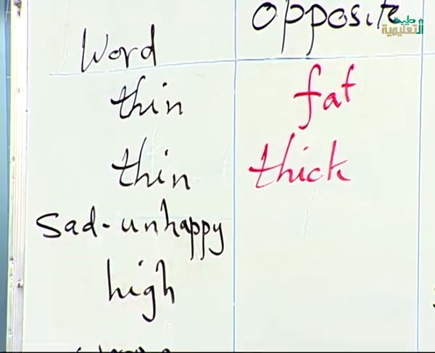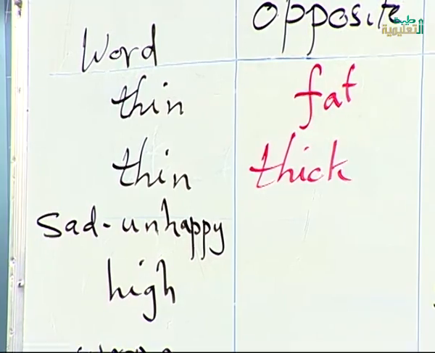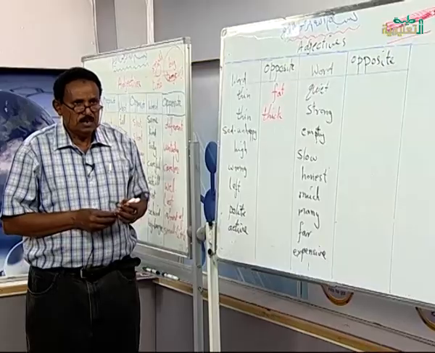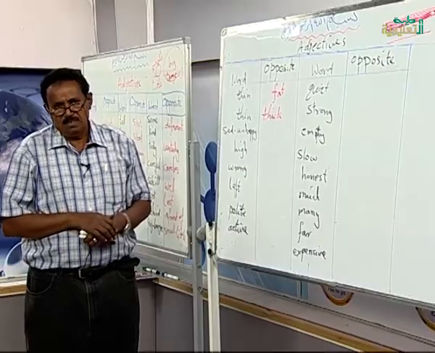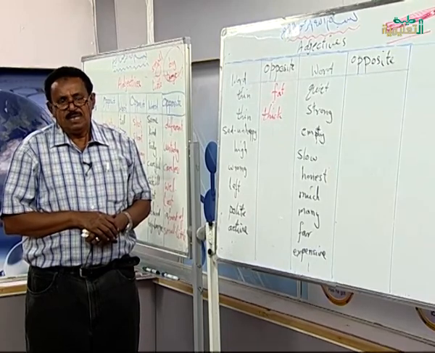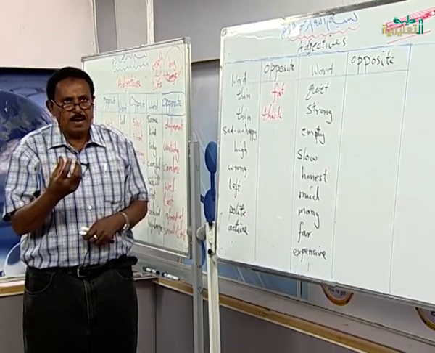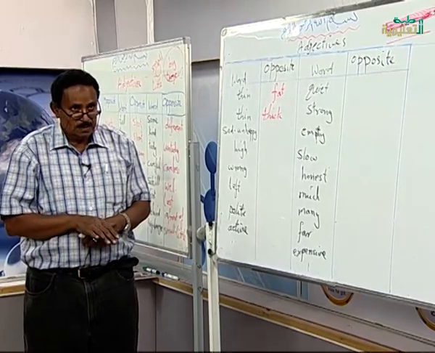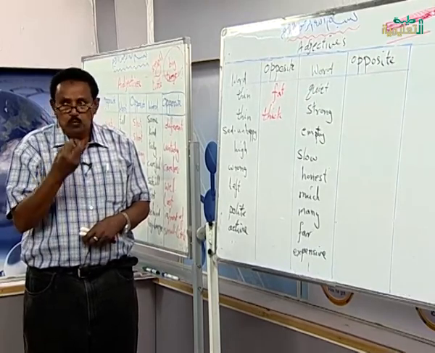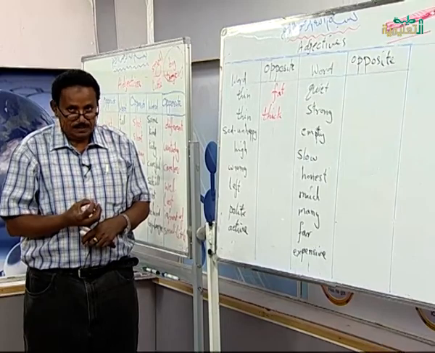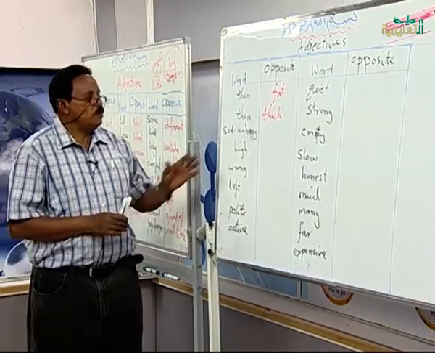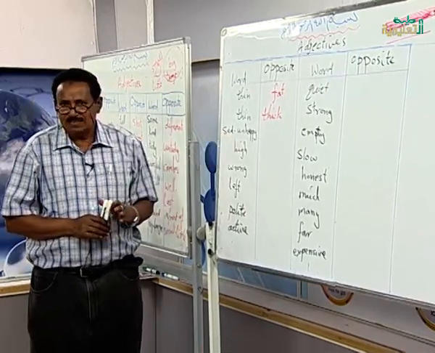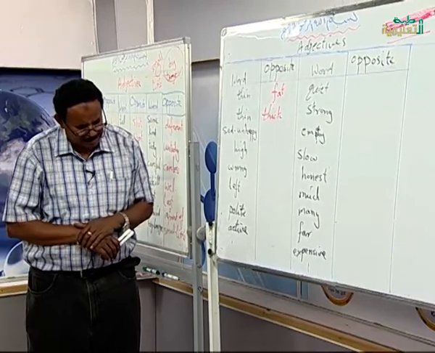Sad and unhappy. If you have problems, you are going to be sad. If one of your friends, for example, dies, God forbid, or one of your relatives dies, you are going to be sad, looking like this.